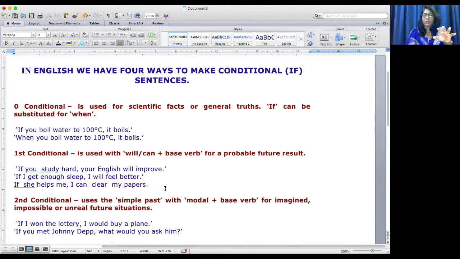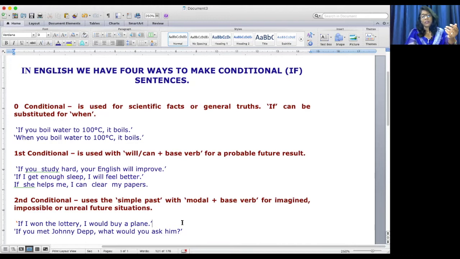I hope you're clear with this. It's a very common mistake. Most of them make it because they think it's a future when they talk in the regional languages, and they try to translate the same into English. So that is how they are getting confused. The second conditional clause uses simple past tense with a modal verb or the base verb for imagined or impossible or unreal future situations.